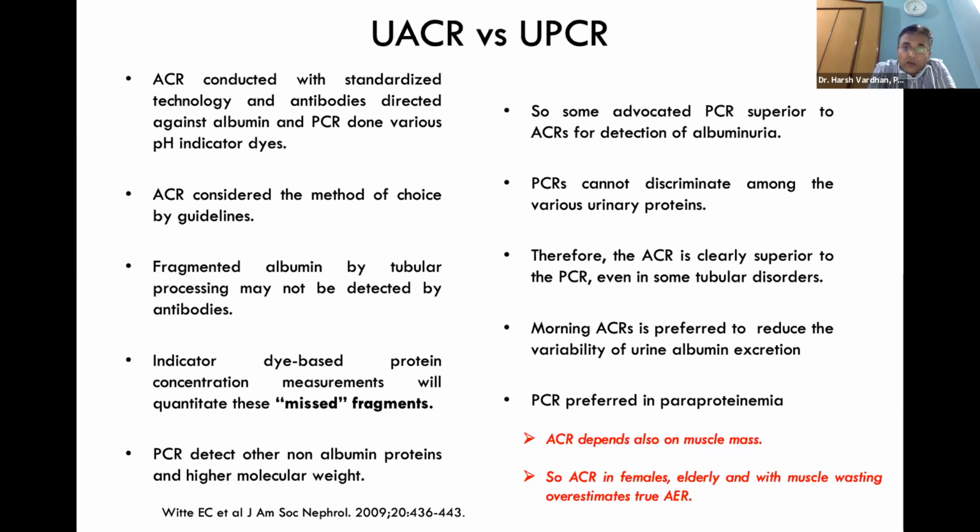But PCR cannot discriminate among the various urinary proteins. Therefore, ACR is clearly superior to PCR, even in some tubular disorders. And morning ACR is preferred to reduce the variability of urine albumin excretion. But PCR is preferred in paraproteinemia. Albumin creatinine ratio also depends on the muscle mass because you have a creatinine fraction here. So ACR in females, elderly, and with muscle wasting overestimates the true albumin excretion rate.